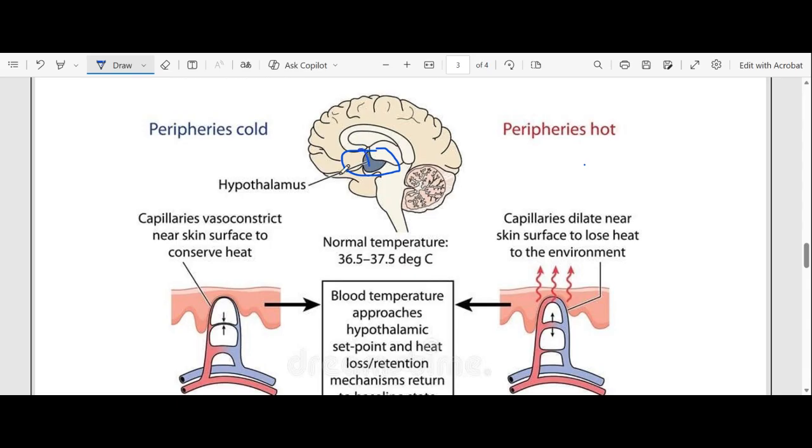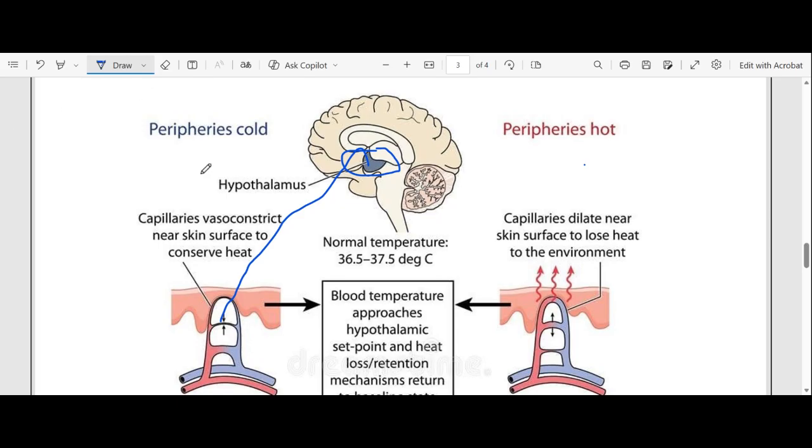It will send impulses to the blood vessels, and also your sweat glands. And then what will happen to your blood vessels? Your blood vessels will constrict, and they will move away from the skin. So they will constrict, as you can see here.